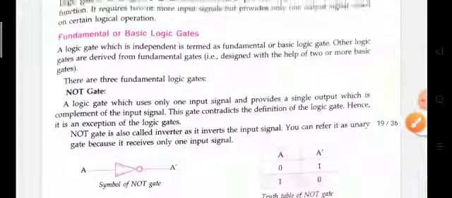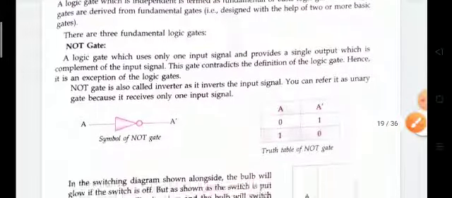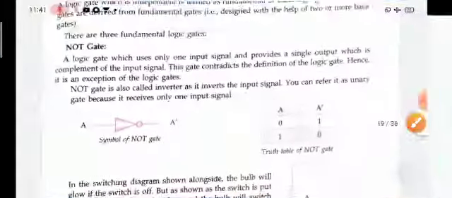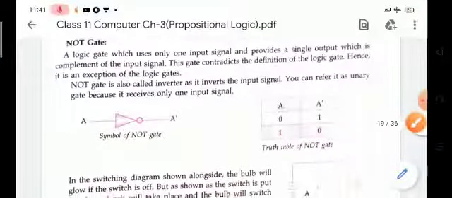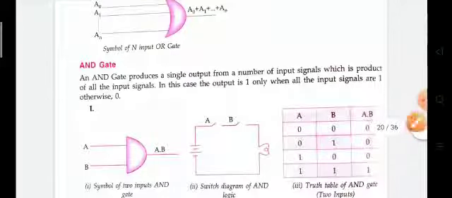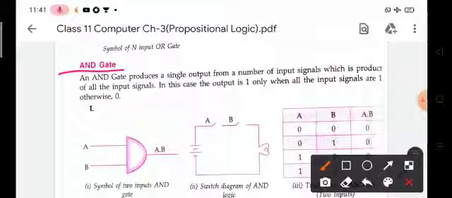Now we will discuss the NOT gate. The NOT gate, you know, is also called an inverse gate. In the NOT gate, there is only one input and one output.